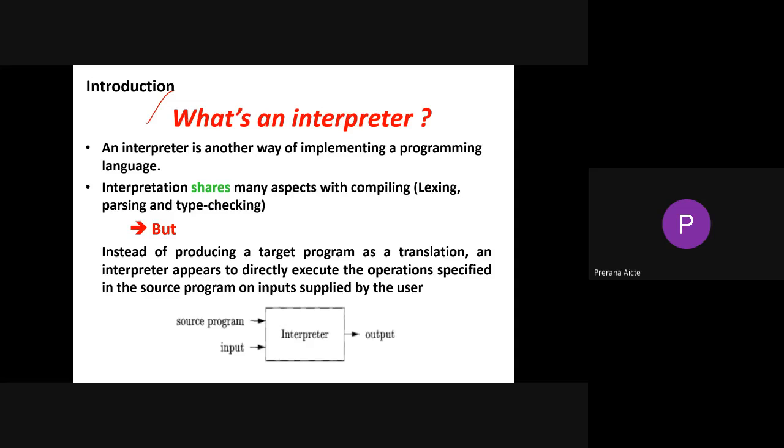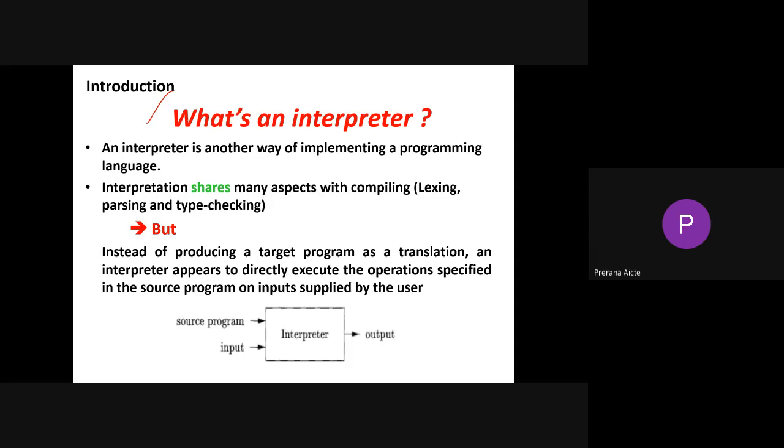It shares many aspects with a compiler, such as lexical analysis, parsing and type checking. But instead of producing a target program as a translation, an interpreter appears to directly execute the operations specified in the source program on inputs supplied by the user.